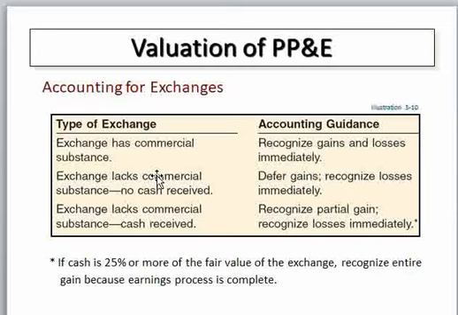Okay, a lack of commercial substance happens especially with similar assets. Why similar assets? Mostly there is a lack of commercial substance because the economic activity of the incoming asset and the old asset in the exchange is similar. Therefore, there is no significant influence on our cash flow. Therefore, if there is a lack of commercial substance in our exchange and no cash is received, we defer the gain and recognize the loss immediately.